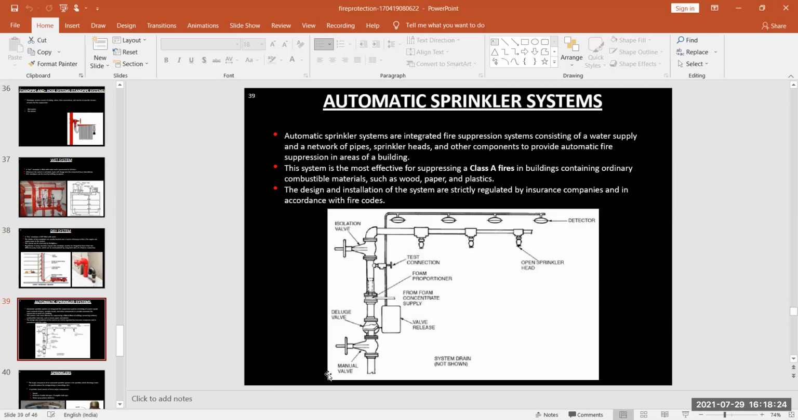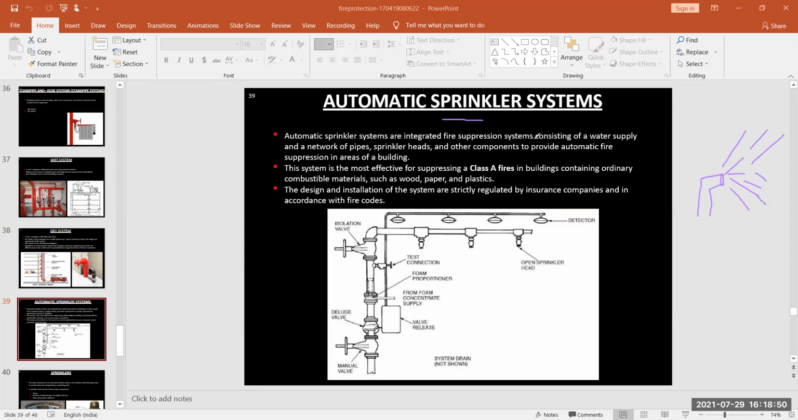So this is your sprinkler. This is your sprinkler type fire extinguisher. This is the nozzle, and from this nozzle you just spray the water to the burning portion or where the fire is taking place.